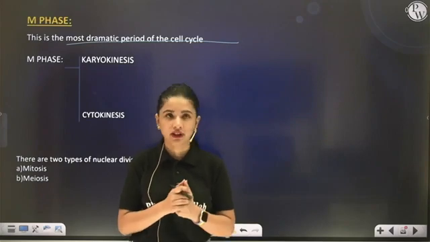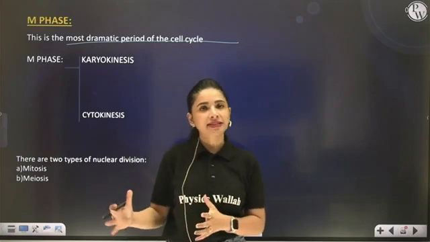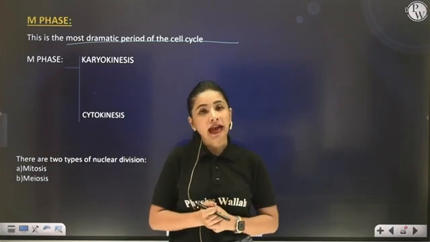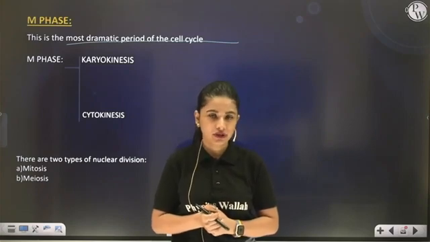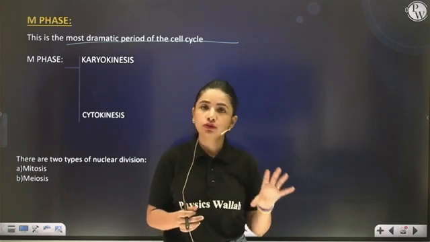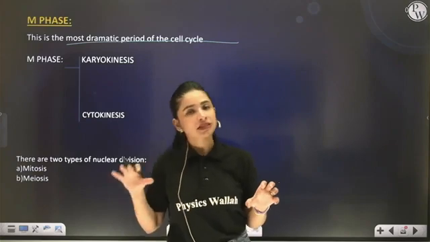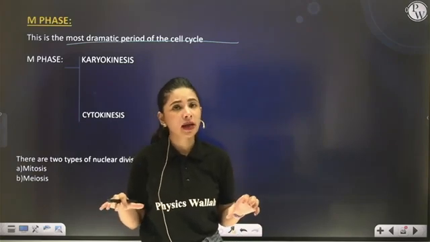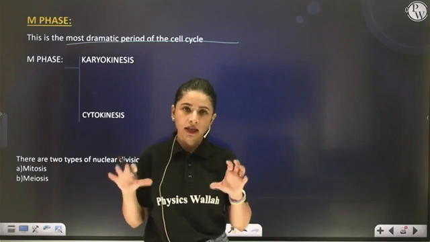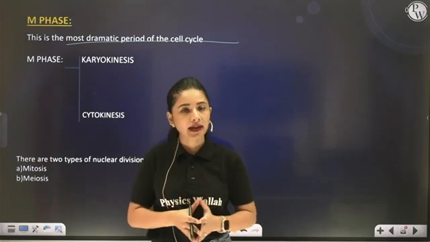Clear? Very good. Now this M phase, as I have already told you, can be divided into two broad stages. Karyokinesis, where nuclear division takes place, and cytokinesis, where cytoplasmic division takes place. Now, first talking about karyokinesis.